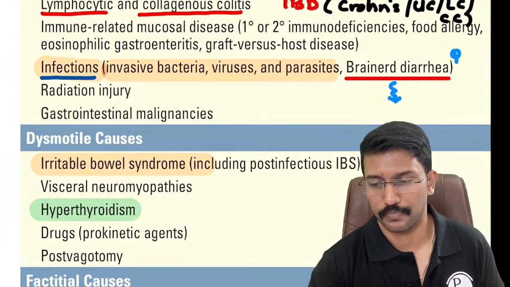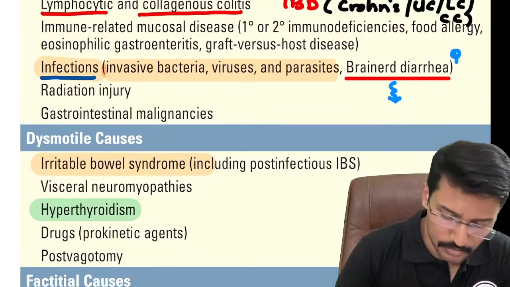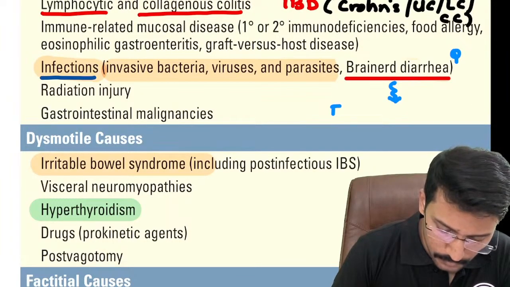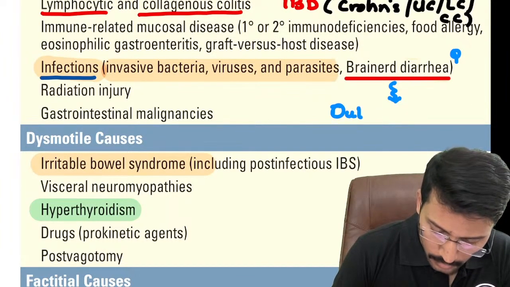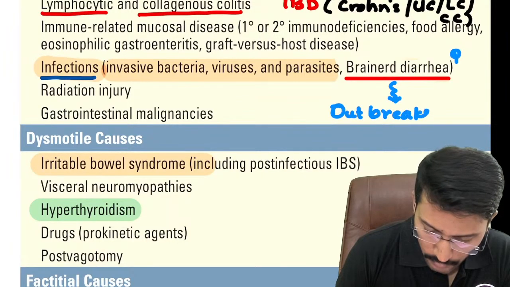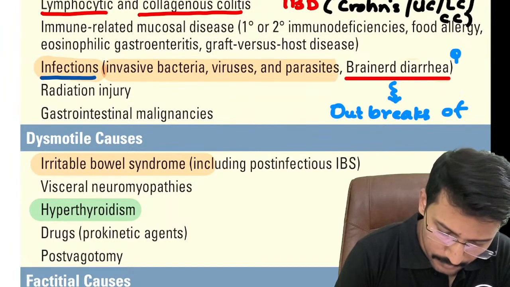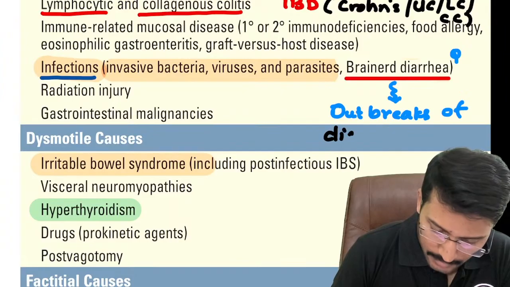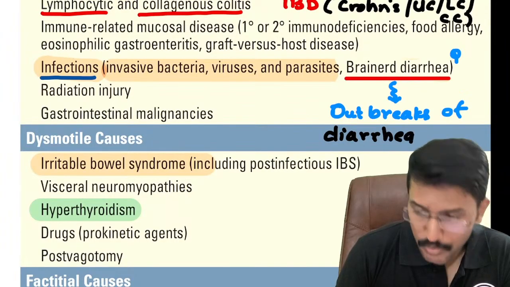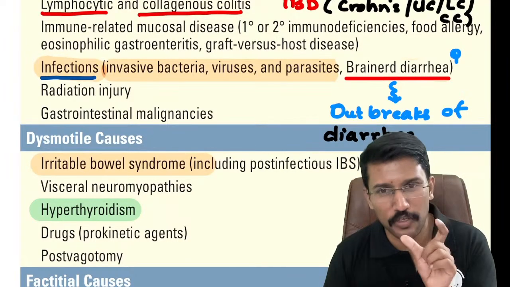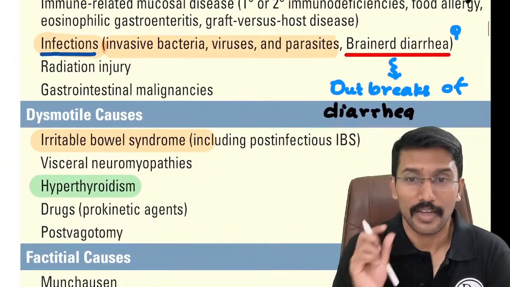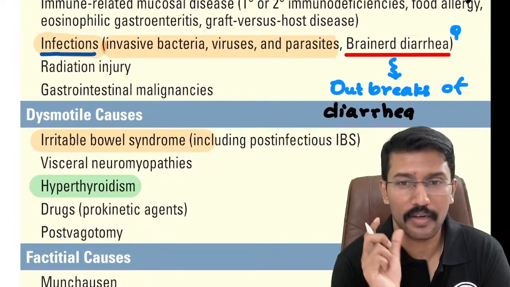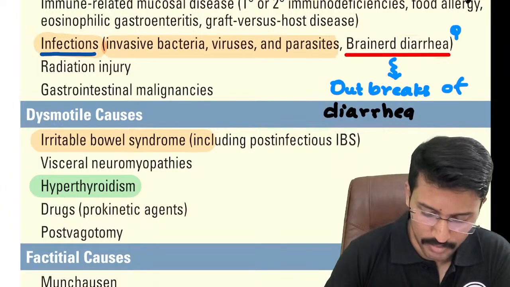Brainerd diarrhea. So this refers to outbreaks of diarrhea that happened in some US districts. Like first outbreak was reported from a location or locality called as Brainerd, and that's why it is called as Brainerd diarrhea.